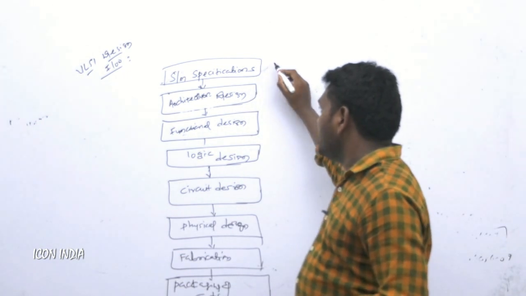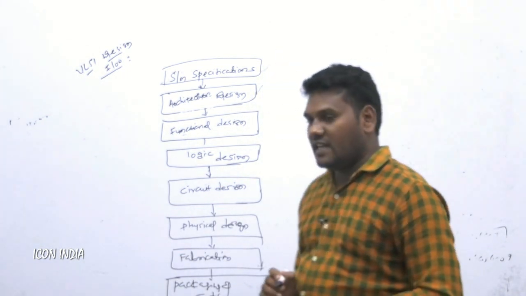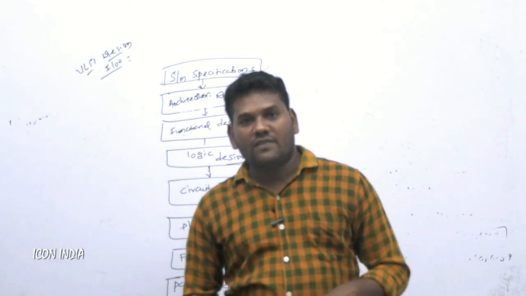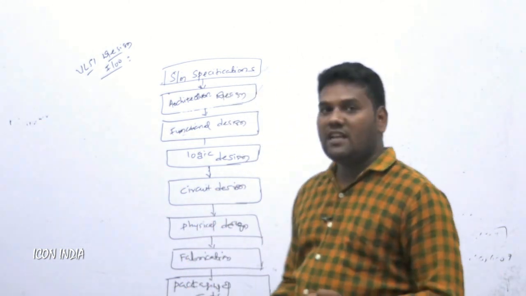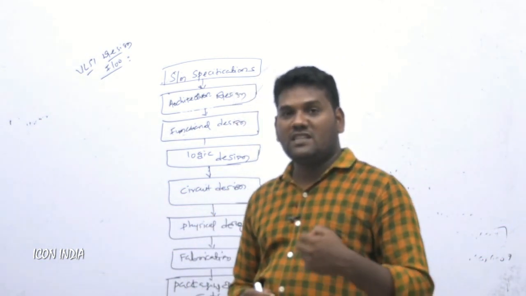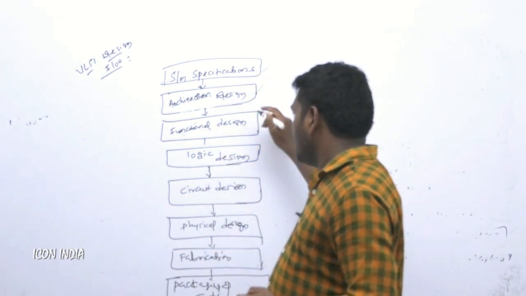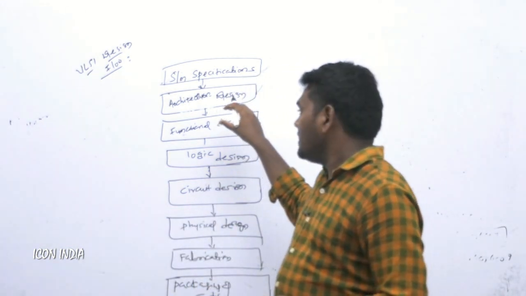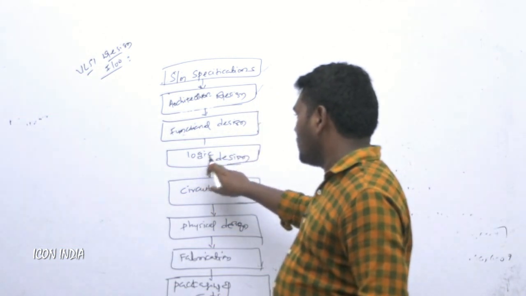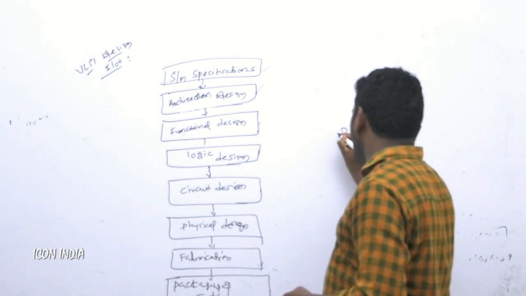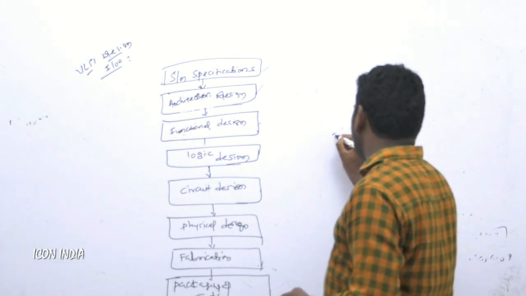So in that case we go for the system process. And next one is the architecture design. Architectural design is nothing but we take some specifications according to our requirement. Then the next step is the architectural design, which is completely related to the physical structure of your application, the physical structure of your design. And functional design is nothing but what functions will be included. Then we can go for the logic design. Logic design is nothing but we go for the different logic gates, that is the AND gate, OR gates.